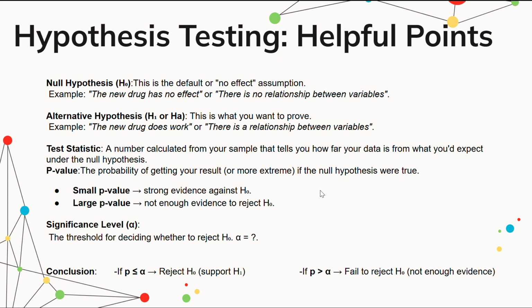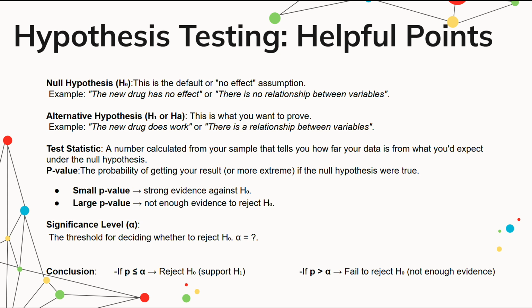Hypothesis testing can be done on two different types of data, data based on proportion and data based on mean, which I'll show examples of in the next slides. Here are just some helpful points that I wanted to put in because they're important. The null hypothesis is the default or no-effect assumption. And then the alternative hypothesis is what you'd want to prove.